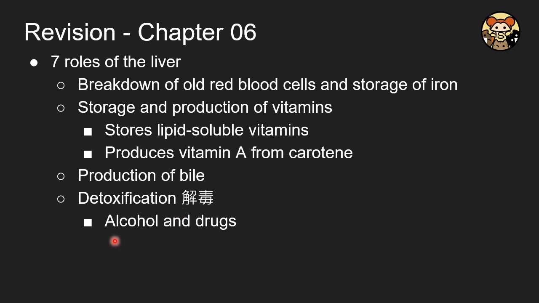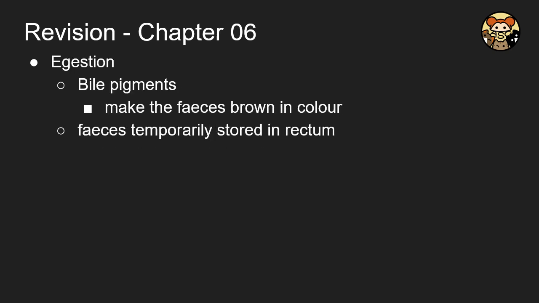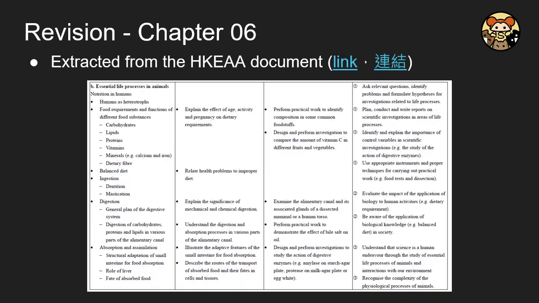That's why if we take too much alcohol, it may damage your liver. So after all the useful things are absorbed, the rest will be leaving your body, which is egestion. What is egested? That is the bile pigment, which makes the feces look a little bit brown, and the feces is temporarily stored in the rectum.